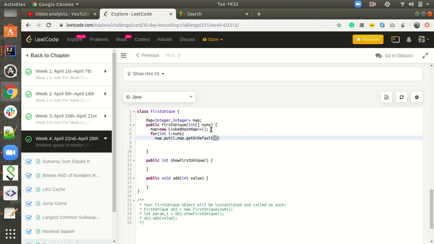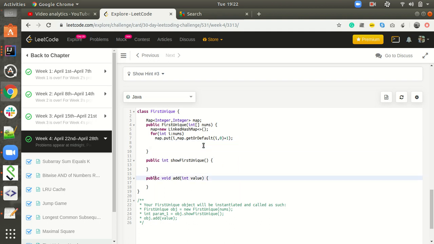It will get the value of i if present, and if not, it will use 0 as the default, plus 1. After execution of this for loop, the map will have all the values of the numbers, and every value will have how many times it is repeated in the array.